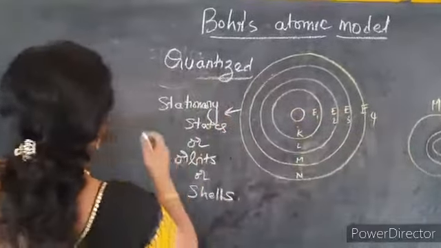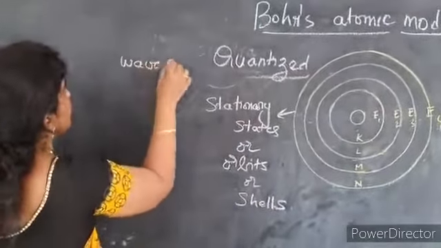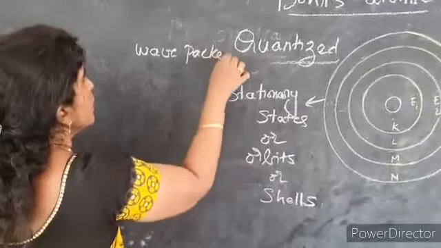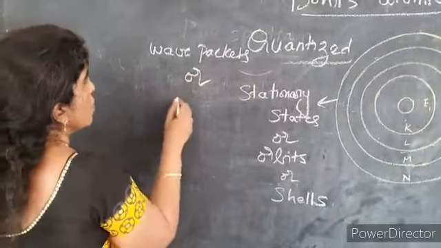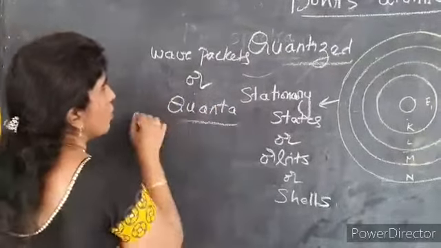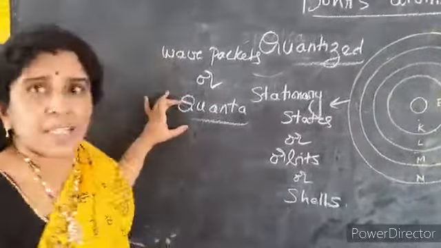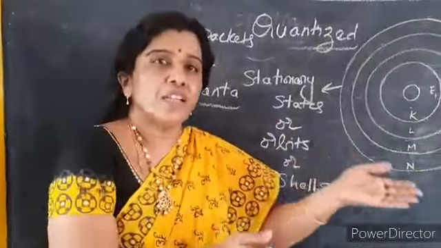The energy is emitted in the form of wave packets, also known as quanta. So what are these wave packets or quanta? They are nothing but a group of wavelengths.